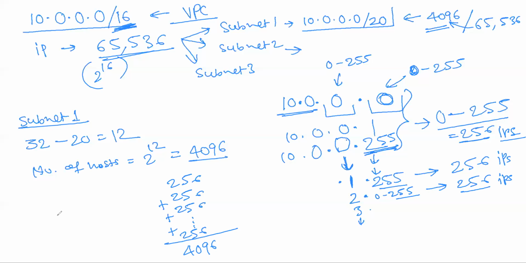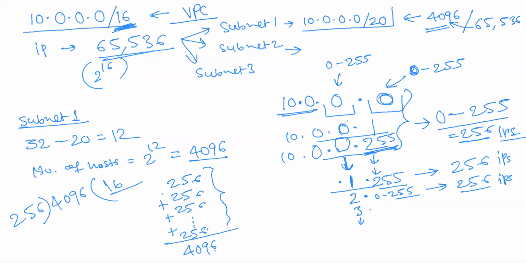So we can divide 4096 by 256. Instead of keep on adding, you just divide it, then you'll come to know how many 256 are there. It comes to 16. So 16 groups will be made, right?